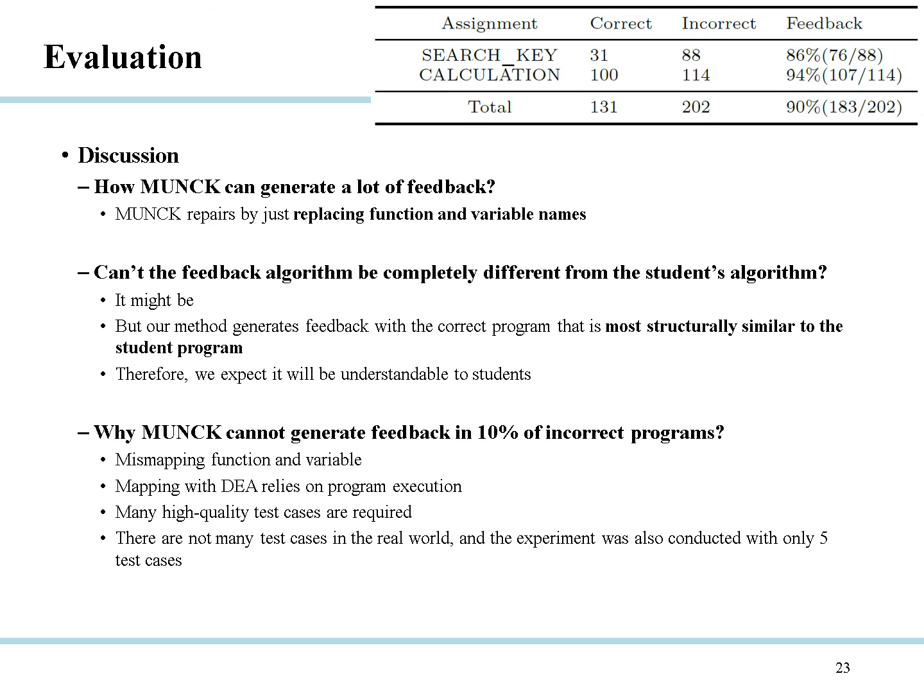And Munch cannot generate feedback in 10% of incorrect programs when mismapping the functions and variables. Mapping with dynamic equivalence analysis relies on program execution. Therefore, many high-quality test cases are required. However, there are not many test cases in the real world, and the experiment was also conducted with only 5 test cases.